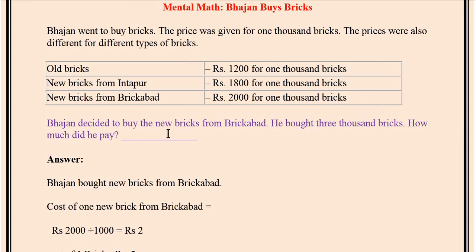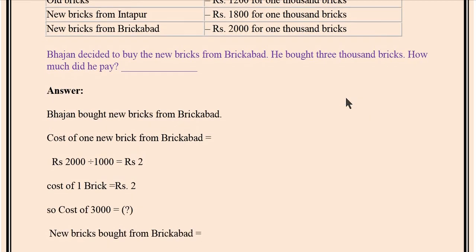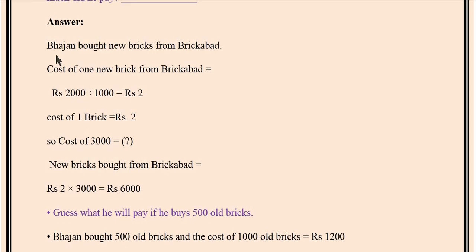Bhajan decided to buy the new bricks from Brickabad. He bought 3000 bricks. How much did he pay? Here, new bricks from Brickabad, the price of 1000 bricks is 2000 rupees. So 1000 bricks is equal to 2000 rupees. Then 3000 bricks is equal to how much?